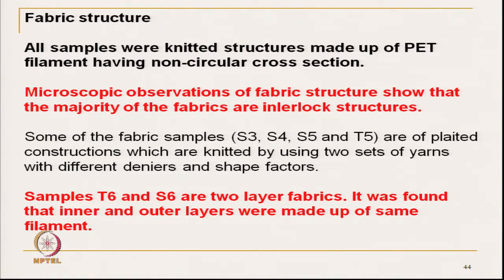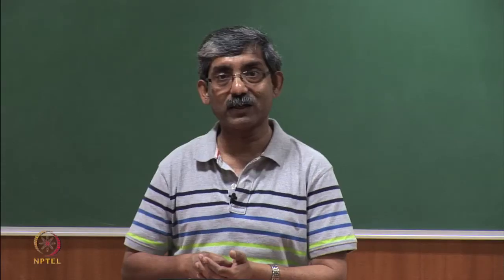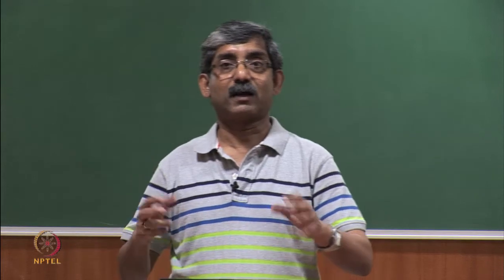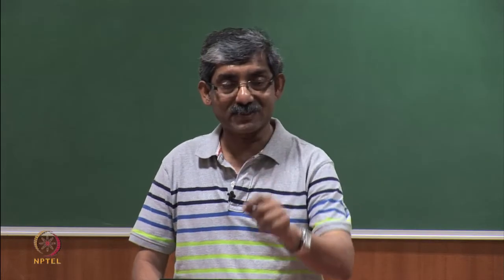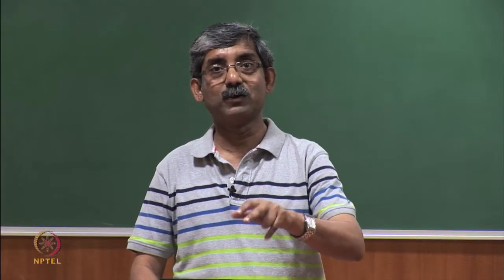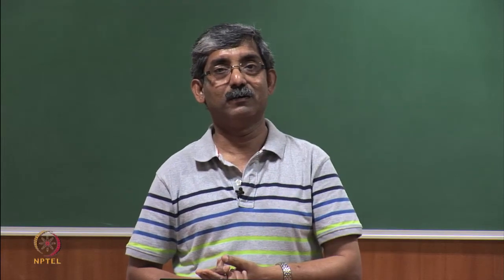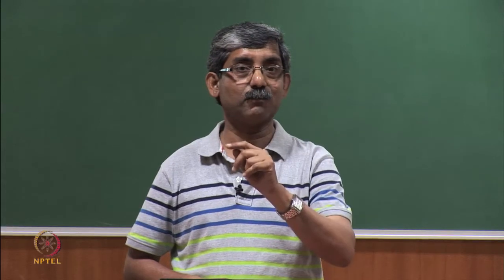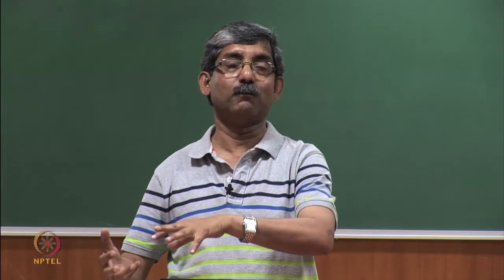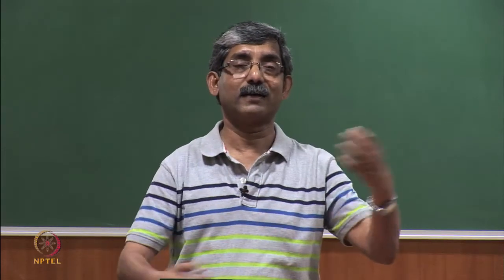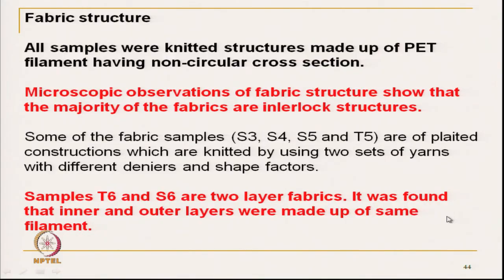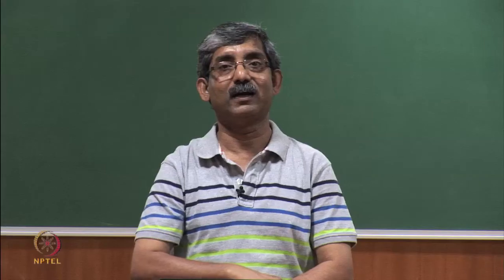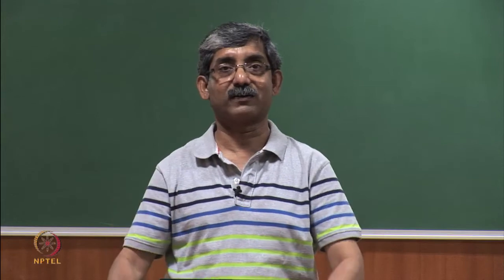Most of the fabrics are interlock in nature, and some fabrics are of plated structure using two different fibers of different shape factors, because these are to manage the high rate of moisture. So, finer denier or coarser denier or different shape factor.